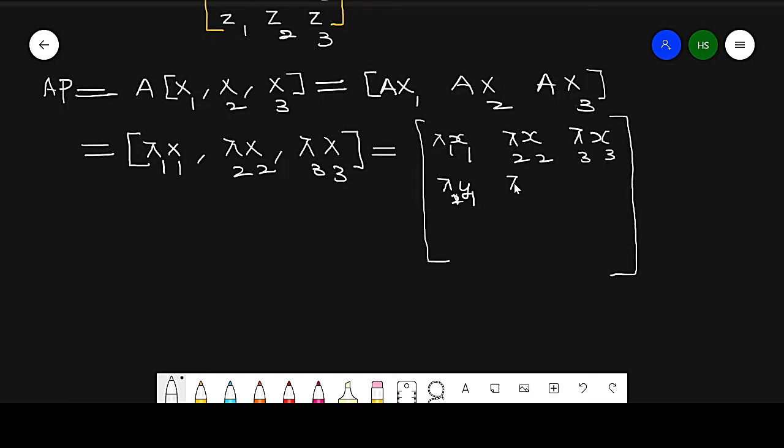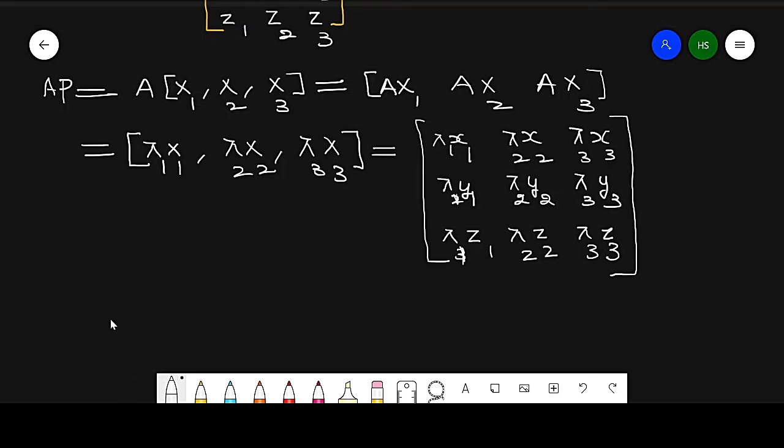Similarly, lambda 1 y1, lambda 2 y2, lambda 3 y3. Similarly, lambda 1 z1, lambda 2 z2 and lambda 3 z3.